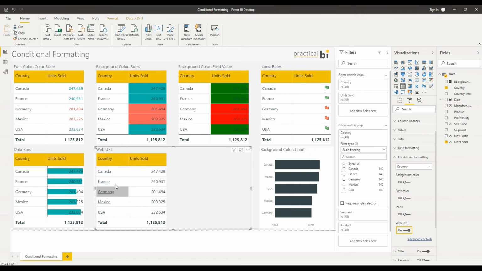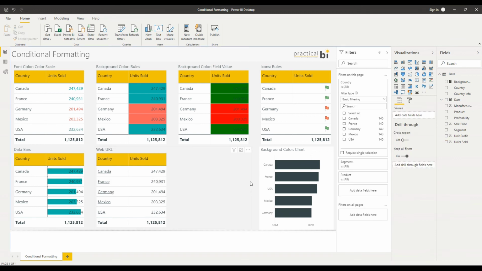And you'll notice that now my hyperlinks appear against the country's name, but I'm still directing to the respective website for that country. So it just looks a bit cleaner and allows the user to click on the country names there for more information. Okay, and that's the web URL conditional formatting. So the final thing that I wanted to demonstrate here is just that conditional formatting can apply across many visualizations within Power BI and isn't restricted to tables. So let's have a look at how it can work in another visualization.